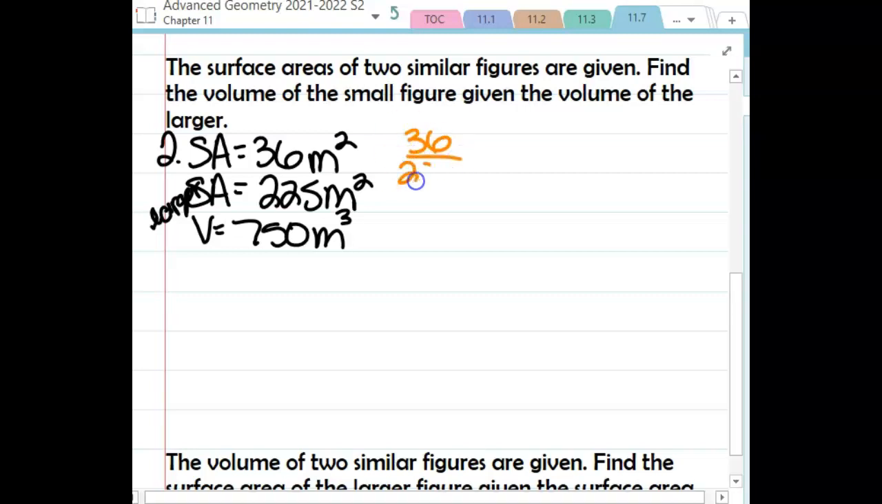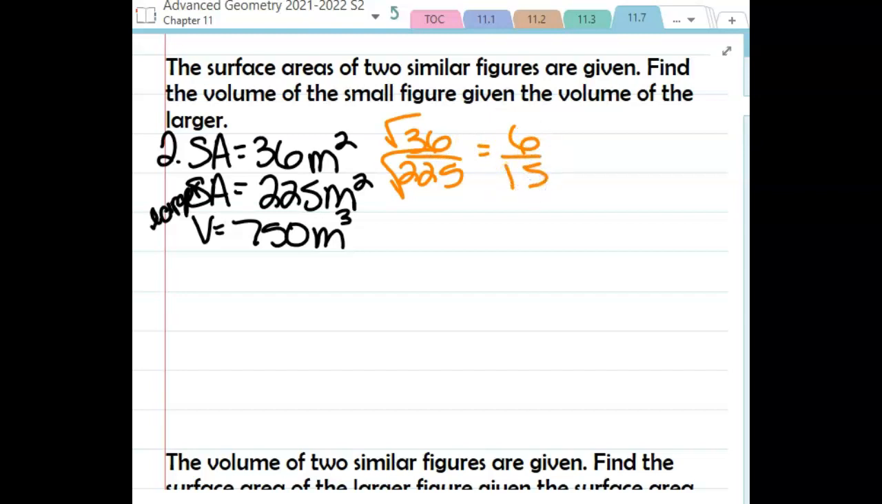So if I do 36 over 225. Now what I'm looking for is the scale factor, that A to B. Once I found that A to B, where I got this 36 over 225 is A squared and B squared. So I need to figure out what squared gives me 36, what squared gives me 225. So we're taking the square root of each of those. We get 6 over 15. It would always be best to write this in simplest form, so we could call it 2 over 5.